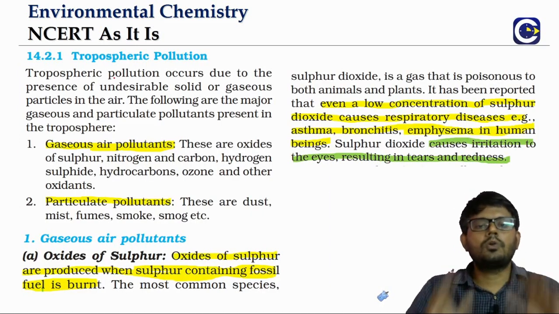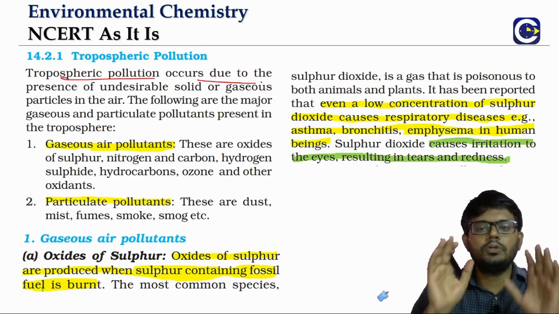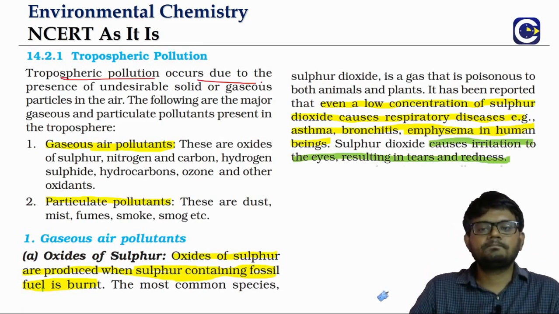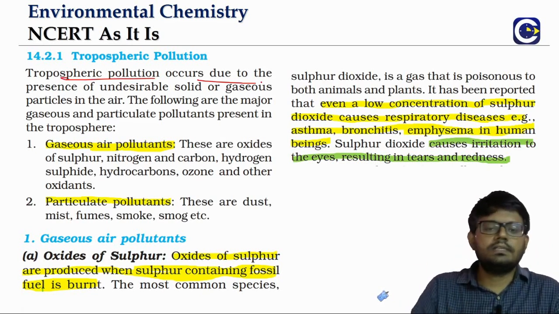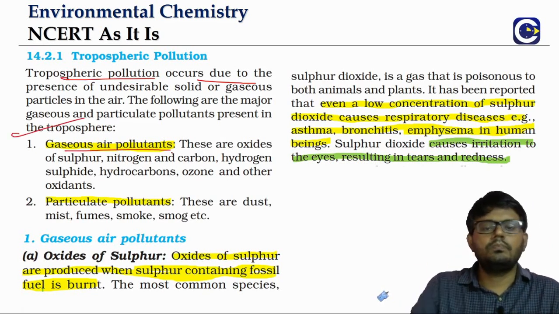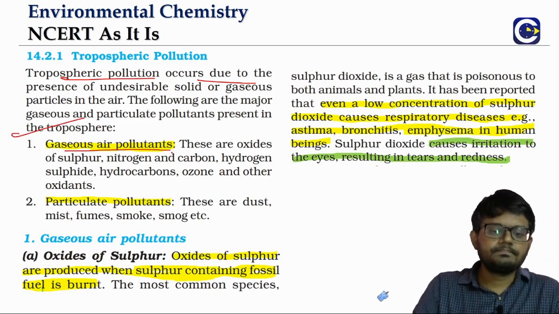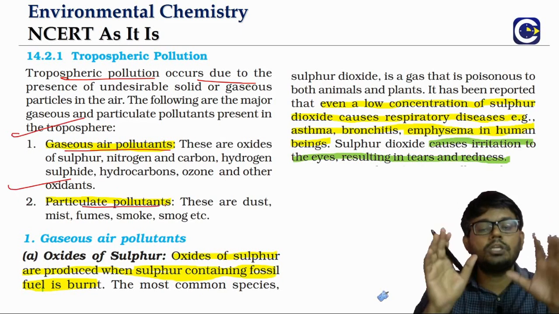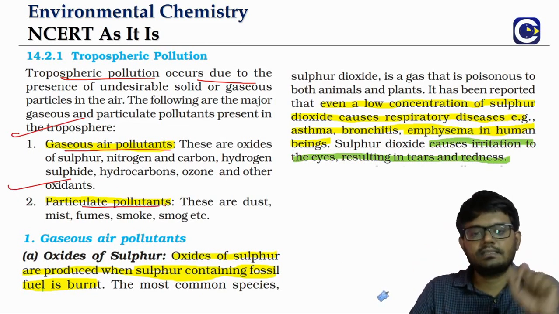Now let's come to the troposphere part. The pollution that is occurring in the troposphere, we will divide into two categories. One is the pollution because of the gaseous pollutants. Second is the pollution because of the particulate pollutants. What is it that we will see in the gaseous pollutants?